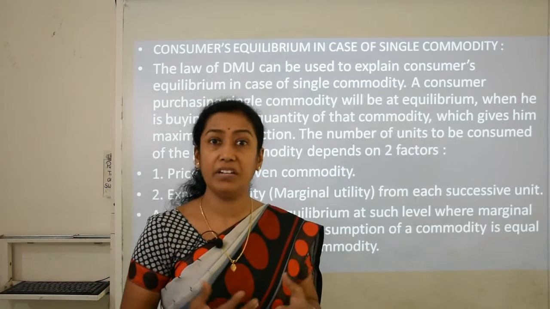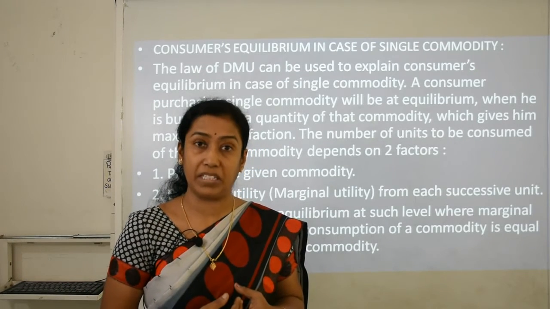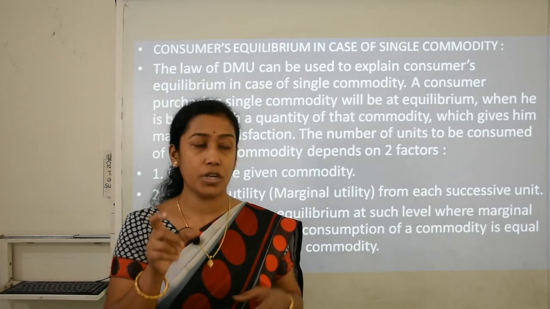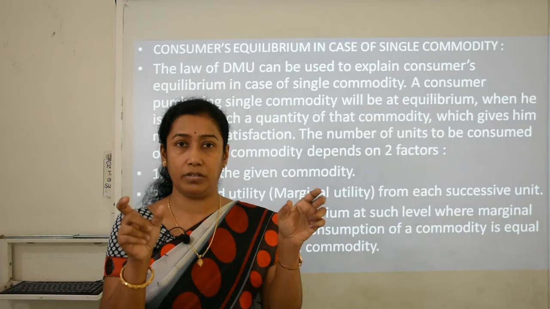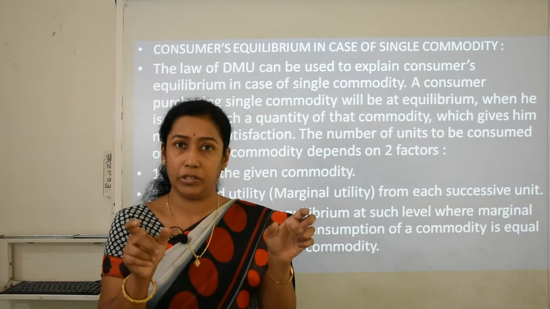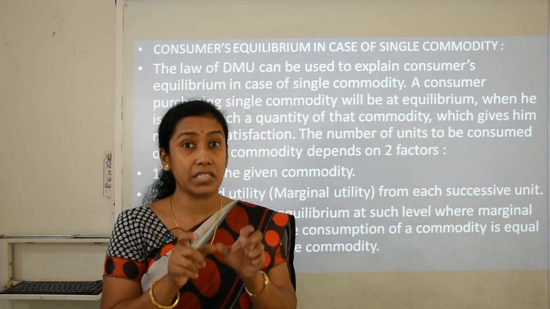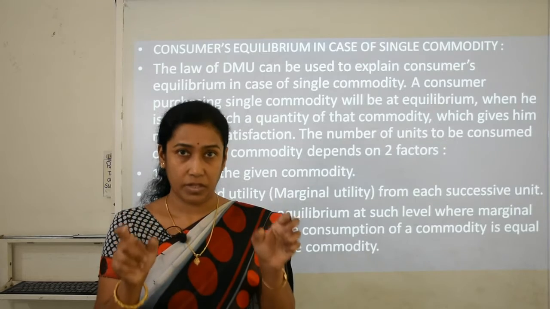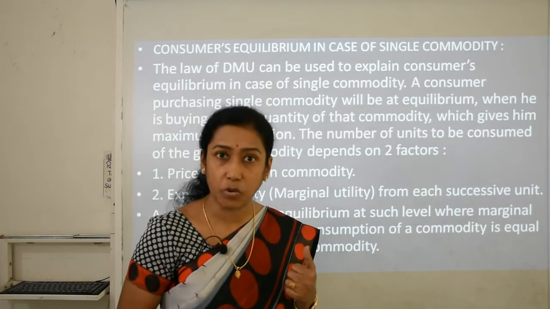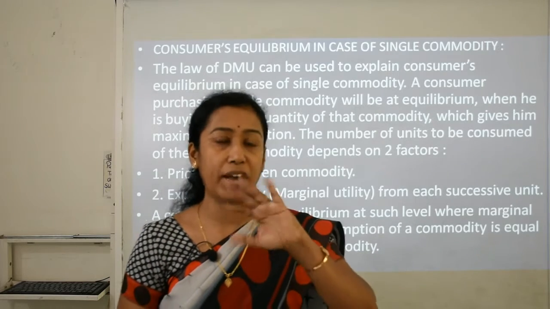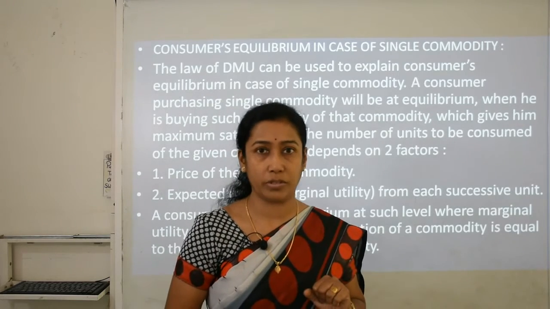That means when a consumer is attaining maximum satisfaction, a stage when the price of the commodity and the satisfaction, that is marginal utility or expected utility which he will get, are the same in number. When it is the same, say for example, a good is priced at 10 rupees and you consume 5 units of that 10 rupees good.